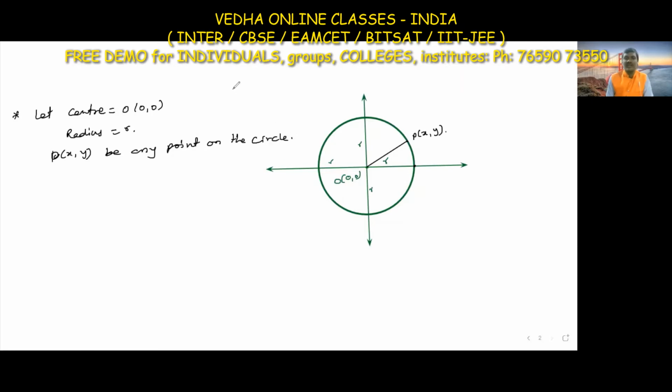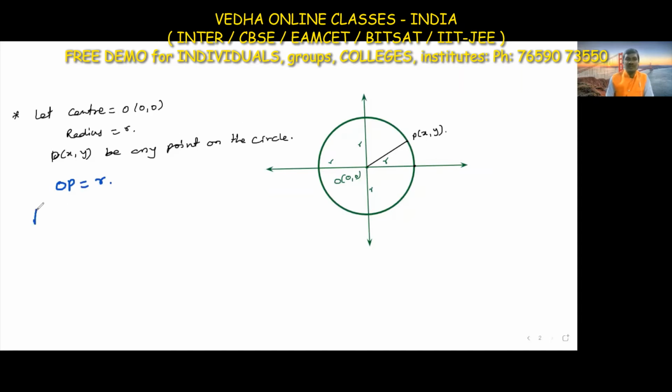Then, as already discussed, the distance OP is equal to r, the radius of the circle. What is the distance formula here?